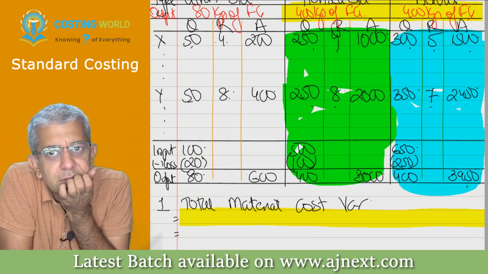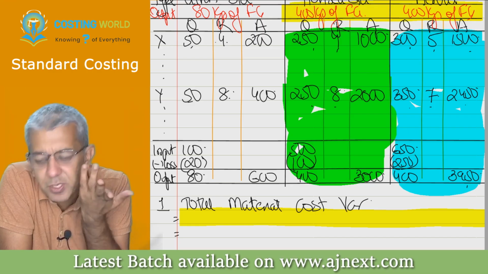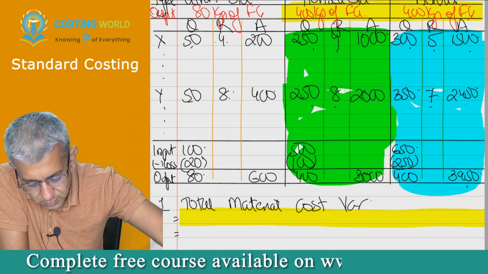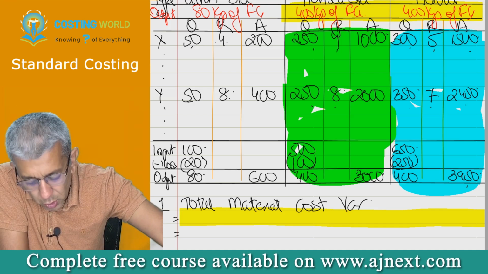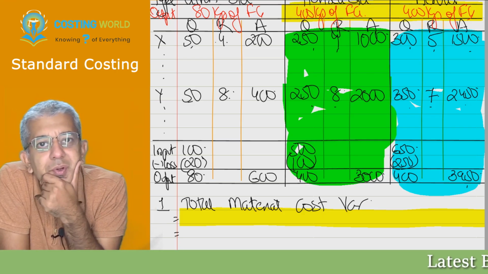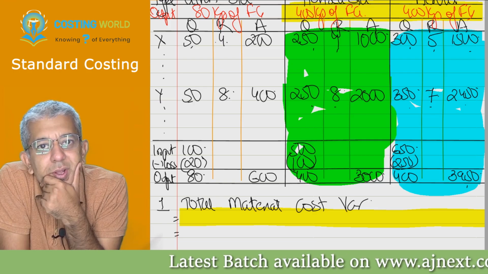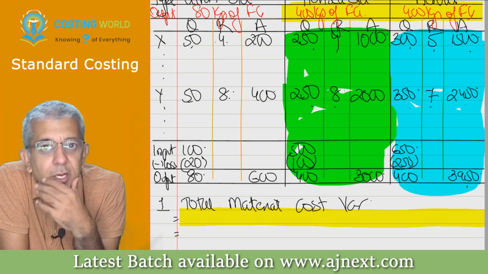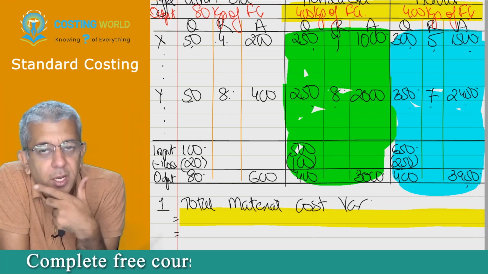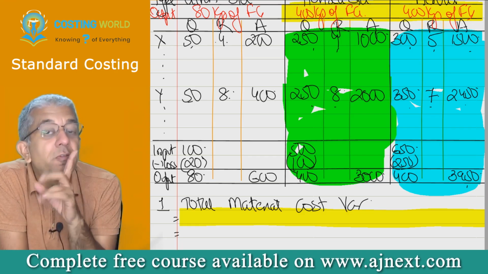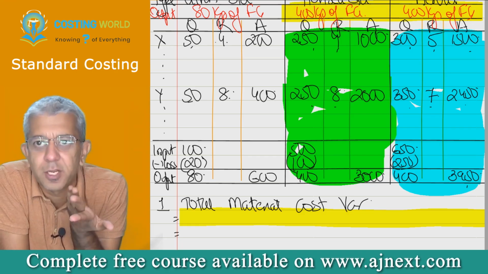Somebody else? Yes, sir. Can I speak, sir? Yeah, please. Sir, for 400 kg of raw material, they incurred 3950 instead of 3000. Who has incurred? Sir, because of this high rate. But 3950 is not only due to rate, no? It is also due to the quantity, right? And quantity was not his particular department. I'm only speaking of one person right now, that is purchase manager. That's what I asked you all.